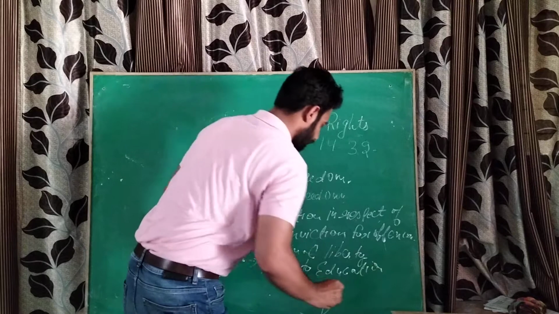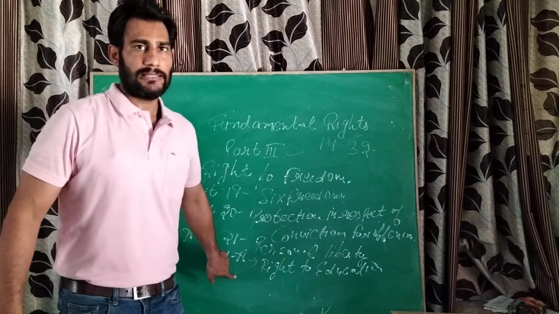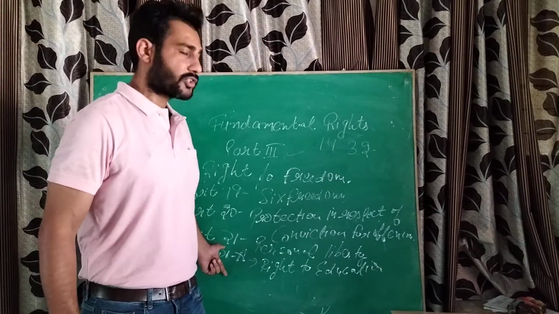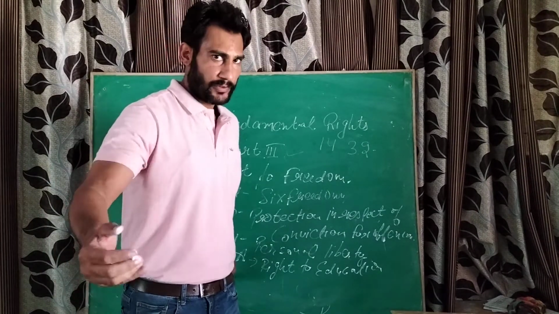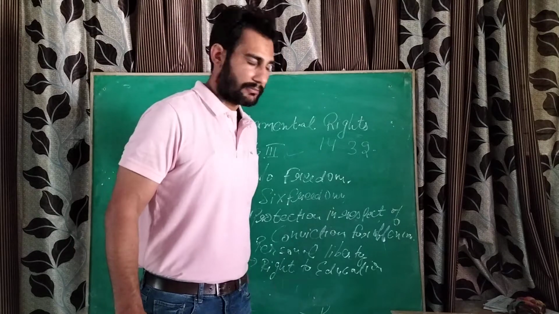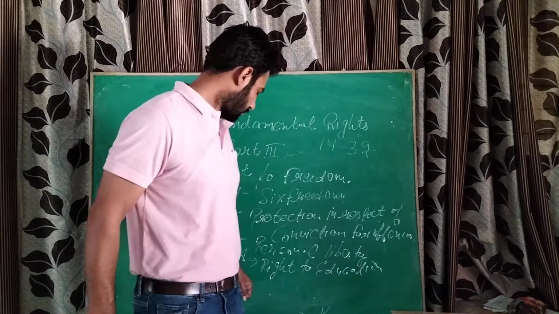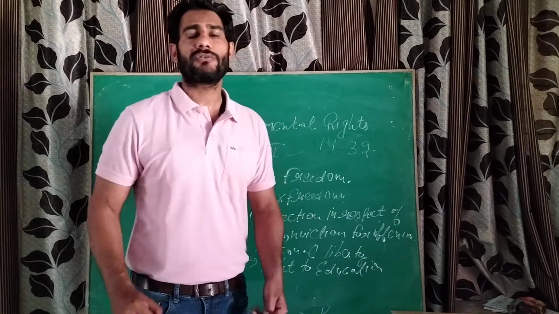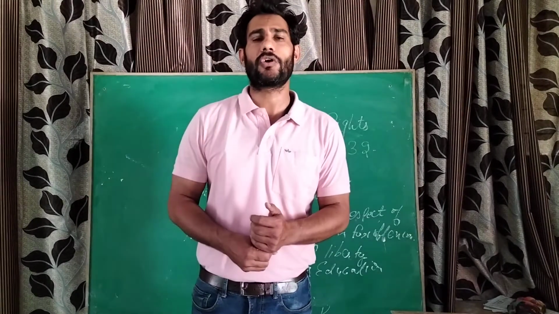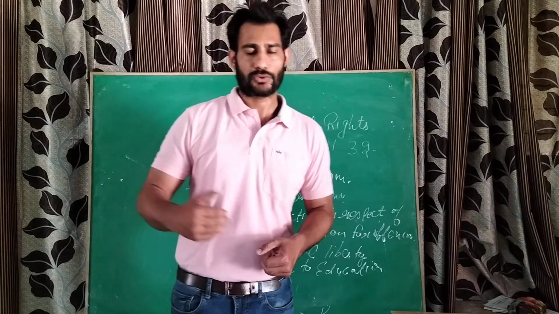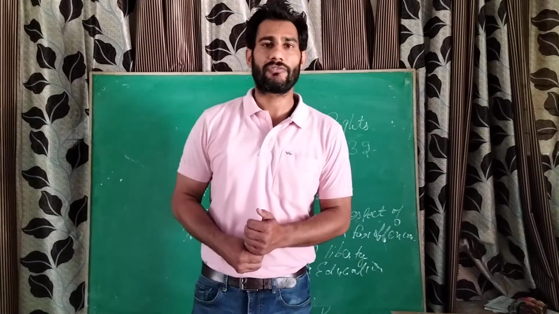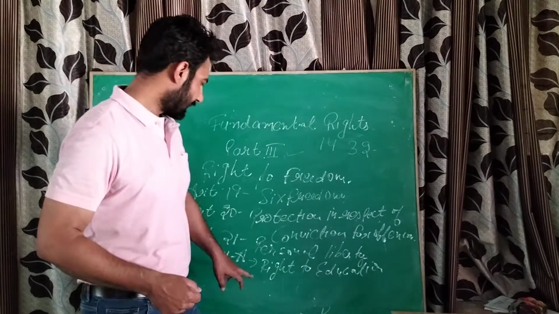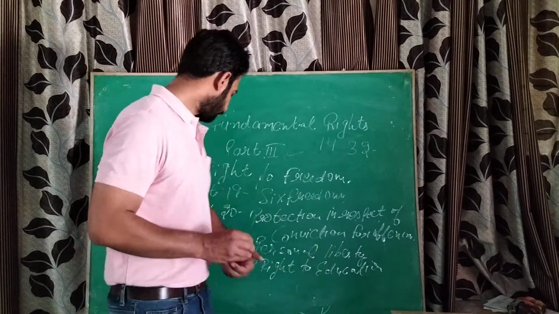So right to education is the part of the fundamental right which comes under Article 21A. Very very important question for the preparation of your competition examination or for the board examination. Article 21A deals with the right to education, that is compulsory education for the children of 6 to 14 years of age. Students will be provided with free books, free uniform, midday meal. Got it? That is right to education.